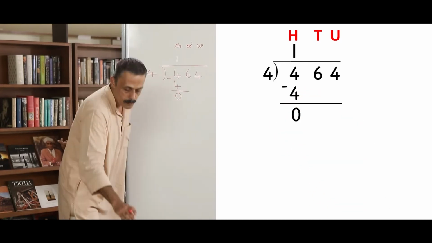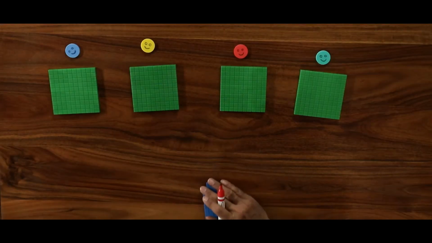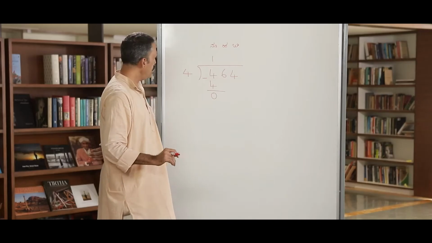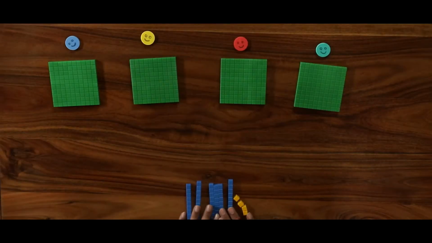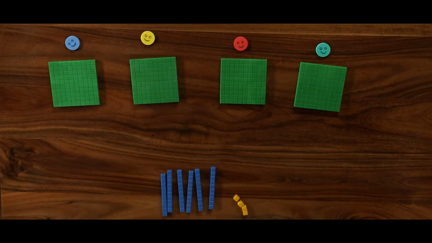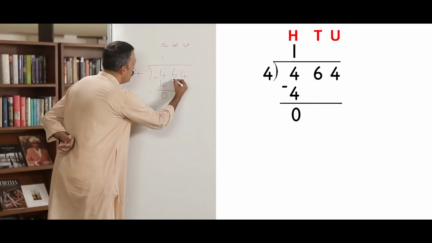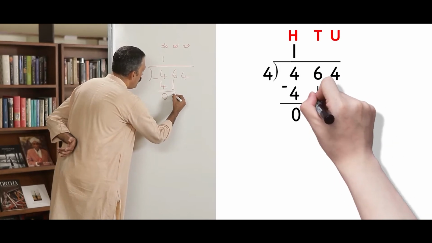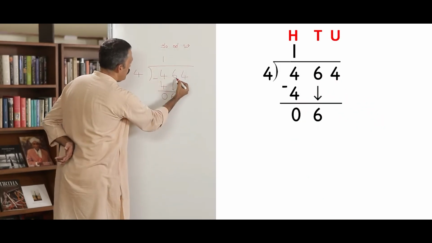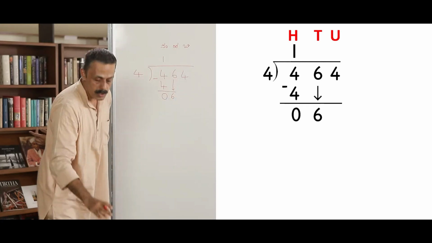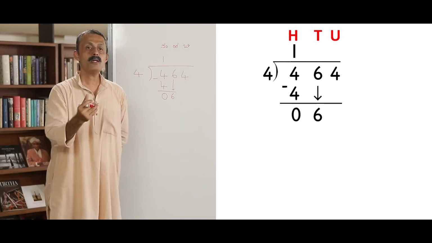Nothing. Do we have any hundreds to give away? No. But what do I have? I have 6 tens. Is that correct? Shall we see? I have 6 tens. This is the tens place. I have 6. Now I have to distribute that.